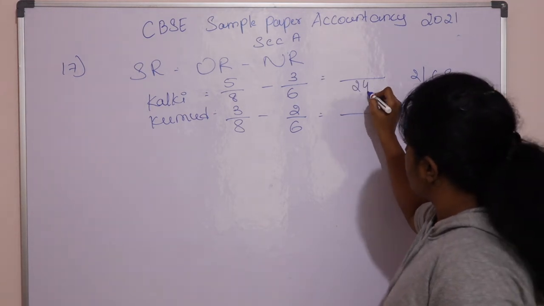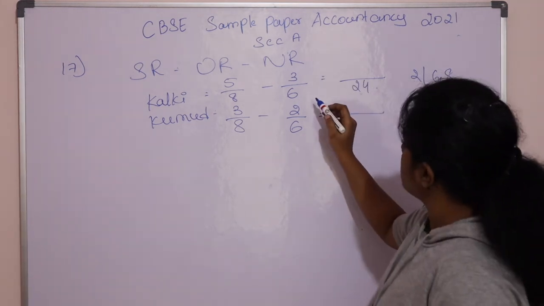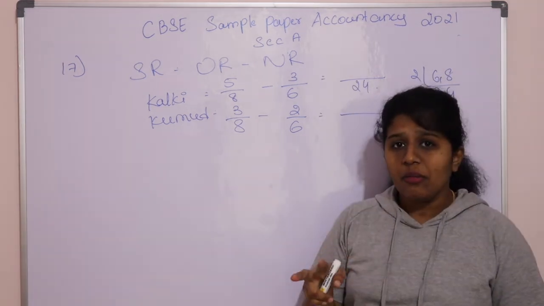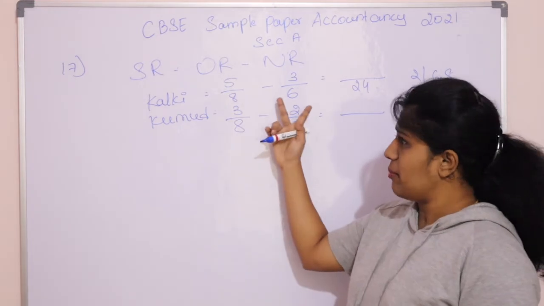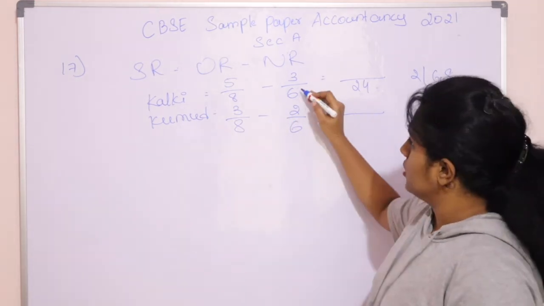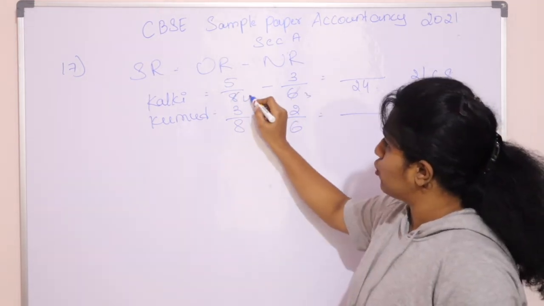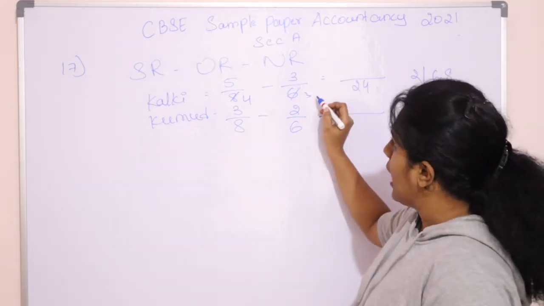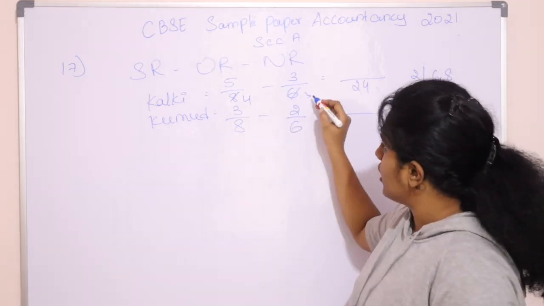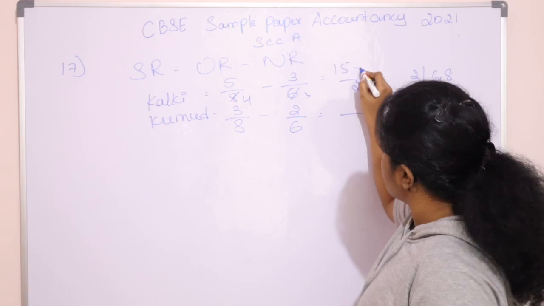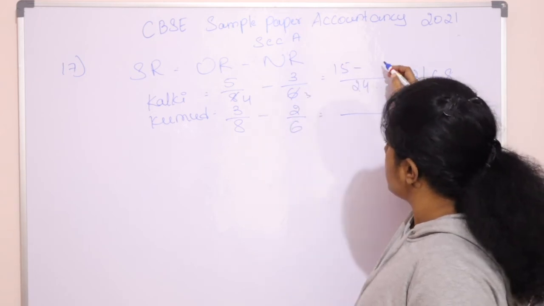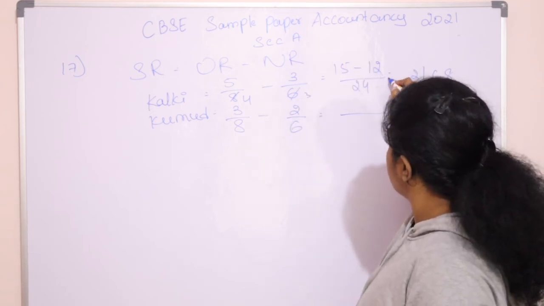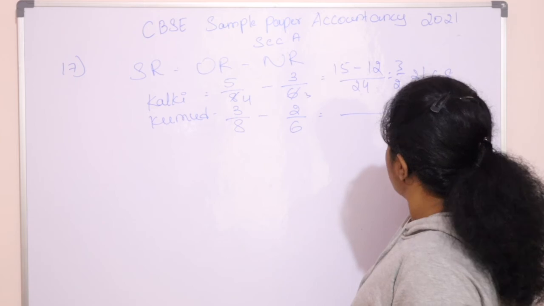So this is 24. Then whenever there is a common multiple among both the denominators, first simplify that. 2 3s are 6, 2 4s are 8, both the numbers go in the table of 2. So simplify that and cross multiply the simplified value. 5 3s are 15 minus 4 3s are 12. So this will be 3/24.